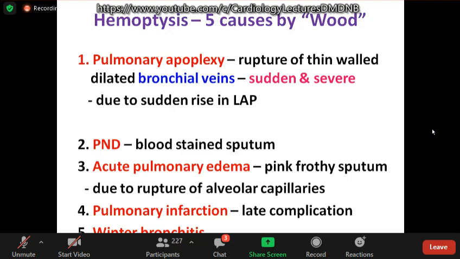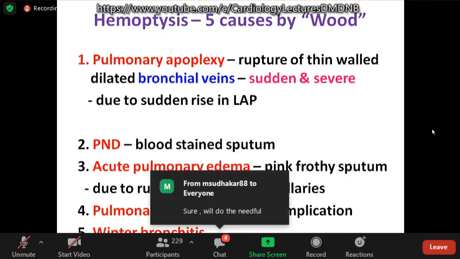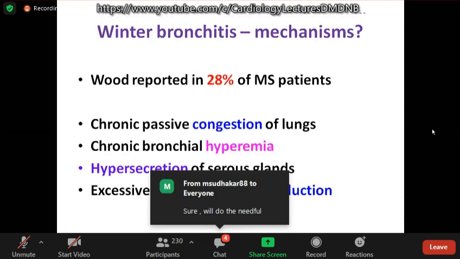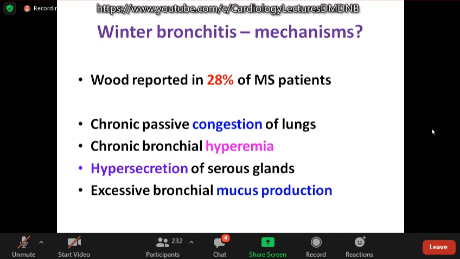Other causes you all know, PND with blood stained sputum. During acute pulmonary edema, there will be pink frothy sputum with rupture of alveolar capillaries. Pulmonary infarction, which is a late complication, not seen much these days, and winter bronchitis also can contribute to hemoptysis. What is the mechanism of winter bronchitis? Though it occurs in a small percentage, nearly 28% of patients in Wood's series. This results from chronic passive congestion of the lungs, which leads to chronic bronchial hyperemia and stimulation of goblet cells, leading to hypersecretion of mucus. And this actually can predispose to infection.